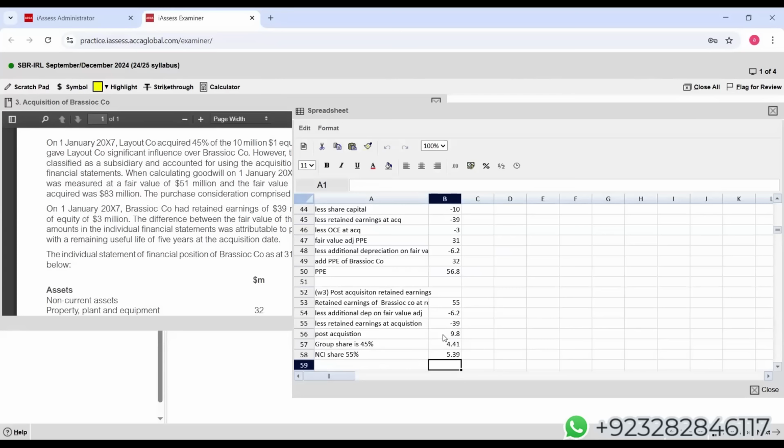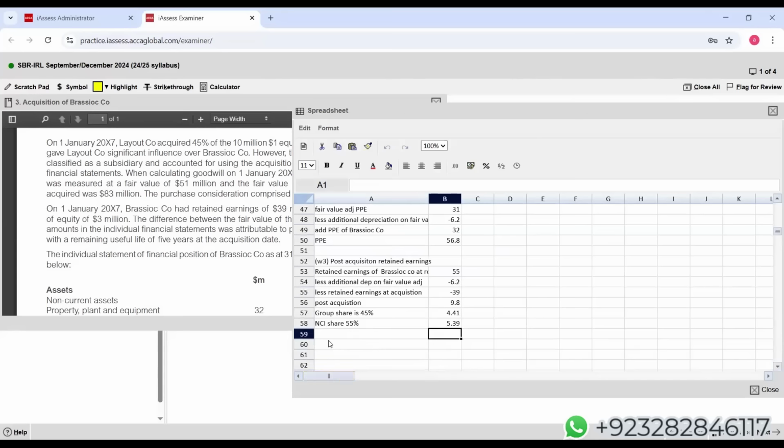Now let us do one more calculation of NCI. That is very easy. Then we will be dealing with adjustments. Working 4, non-controlling interest. NCI at acquisition. They have given us 51, if I'm not wrong.